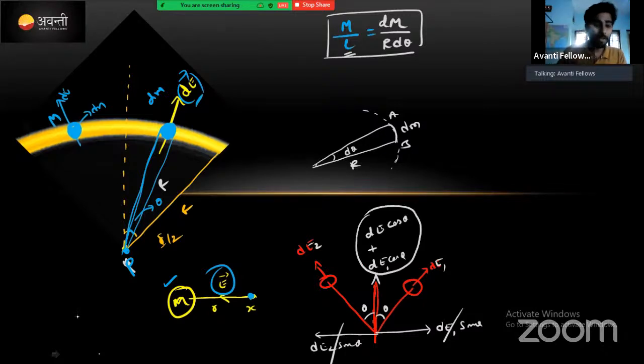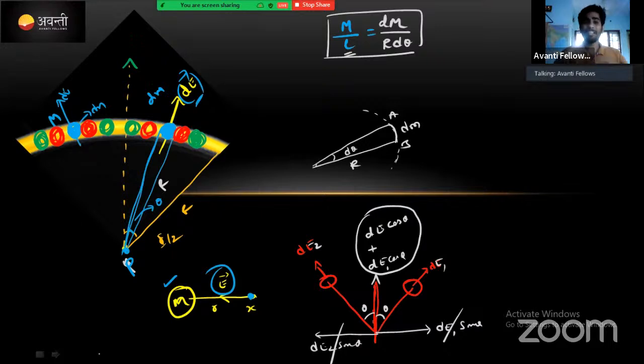Similarly, if I divide this into small masses on both sides like this, ध्यान से सुनो, this is very important and very easy also. If you know this, everything will be very easy. Like this, छोटा छोटा masses है ना, इसका horizontal component होता है, downward direction में cancel each other होता है. Only dE cos theta function है ना, vertical upward direction, ये add होता जाता है.